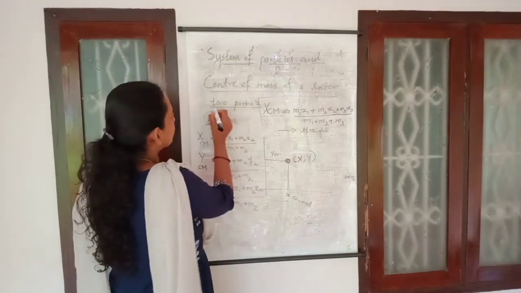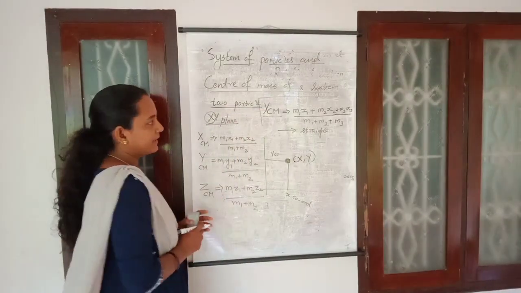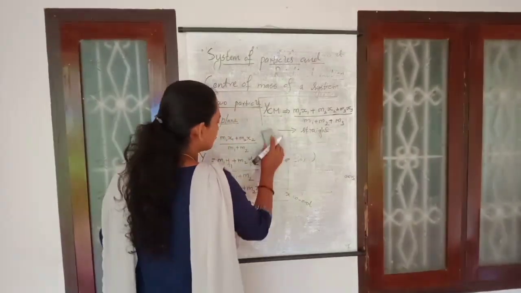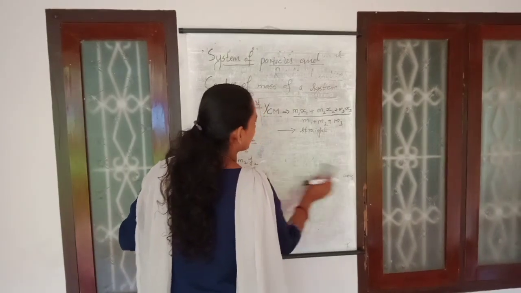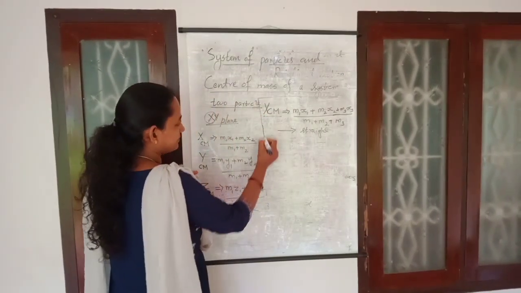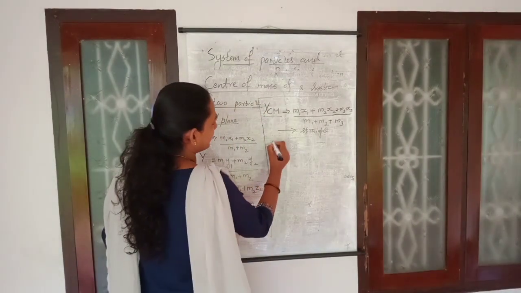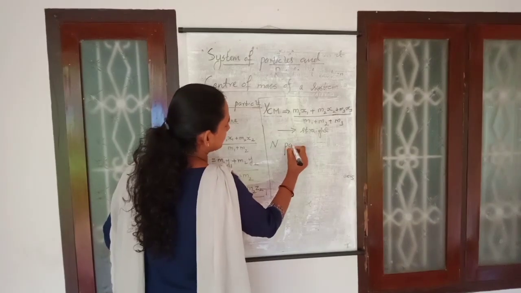Here we considered a system of two particles. But whenever you extend this to a system of n particles, how can you write it?